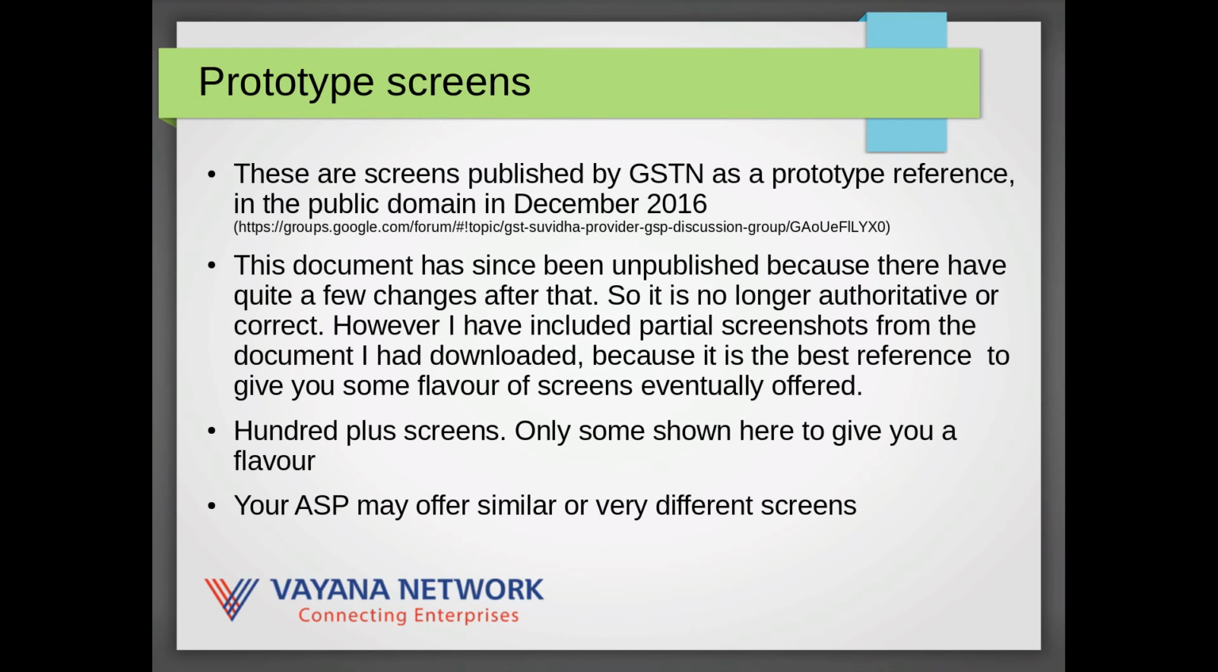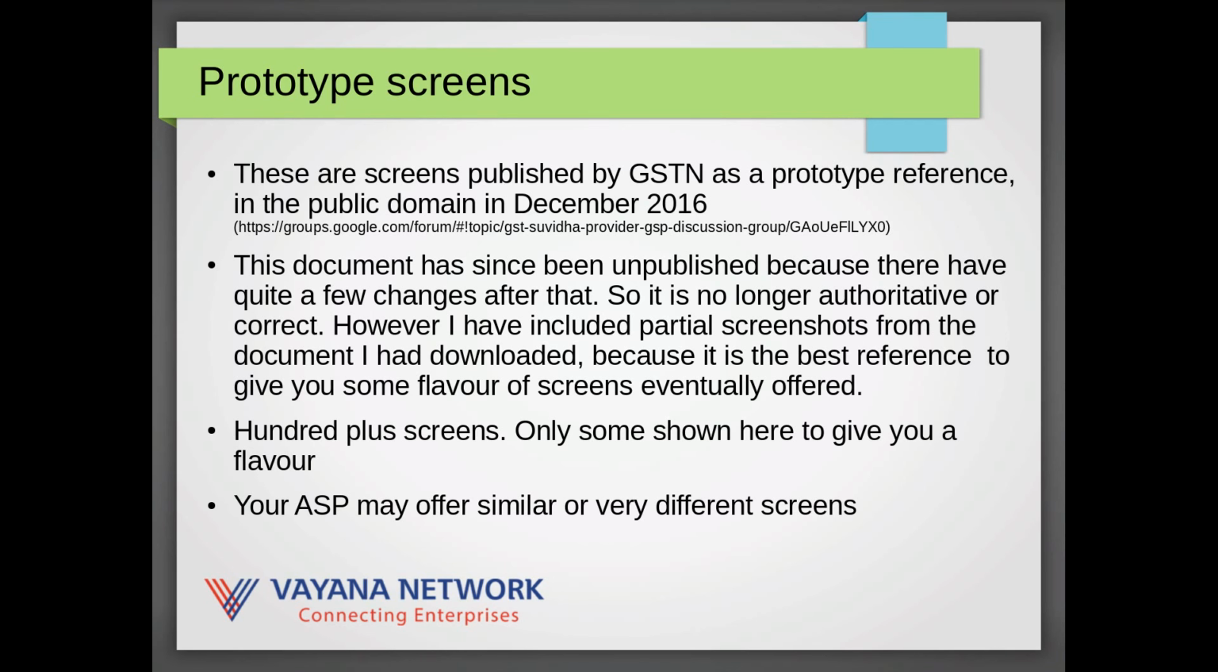I shall now move on to give you a little bit of flavor of how you would interact with a GST system. Again, there will be a number of systems that you could interact with, most of them by various ASPs, and their screens might look quite different. The screens I have shown here, or the partial screenshots, are actually part of a document that was published in December 2016 by GSTN and placed in the public domain.